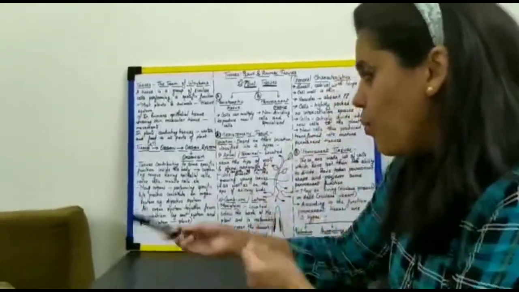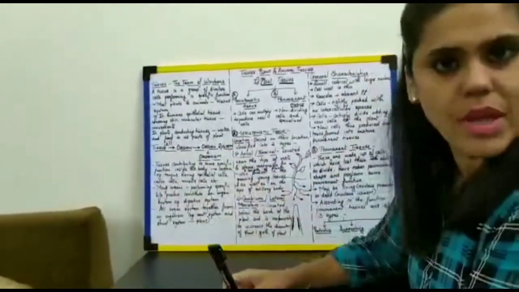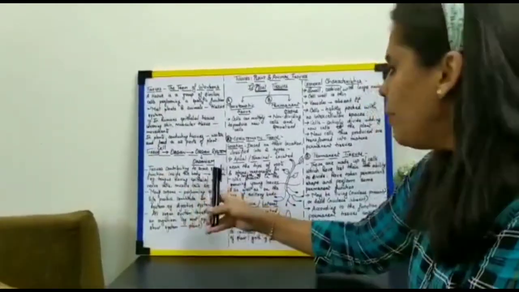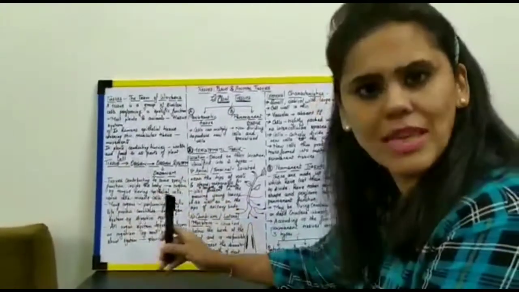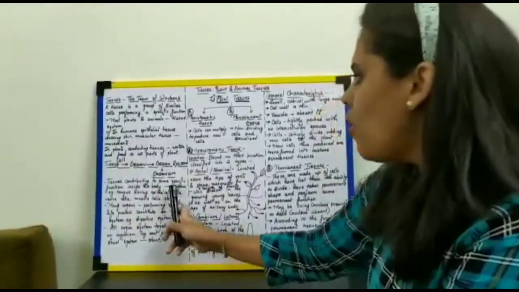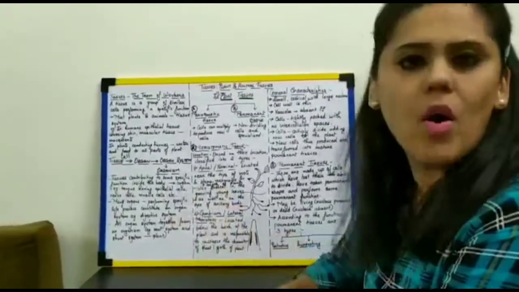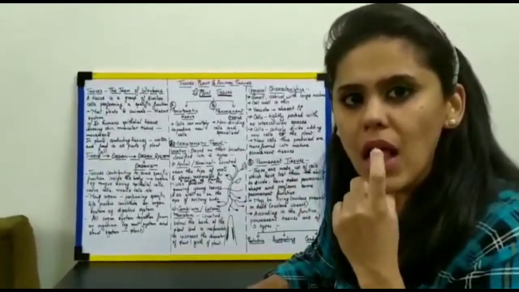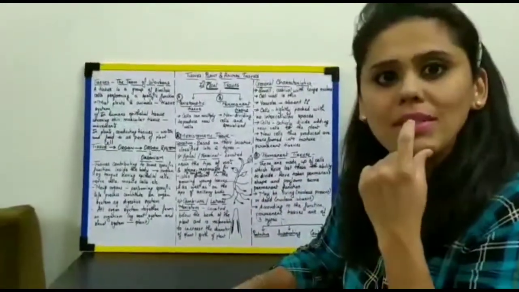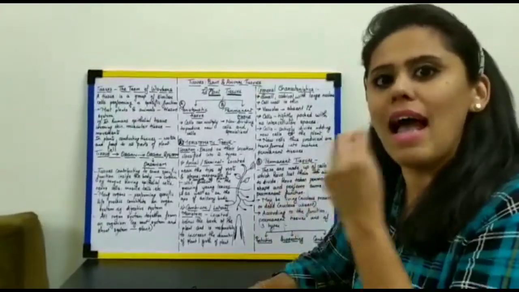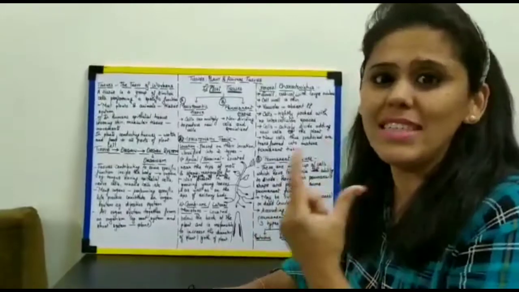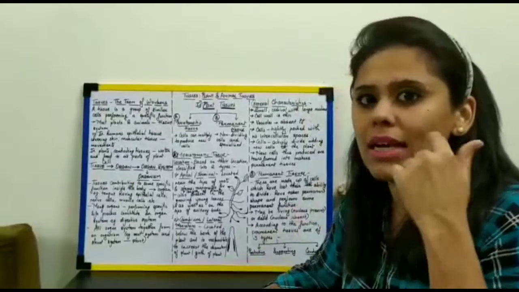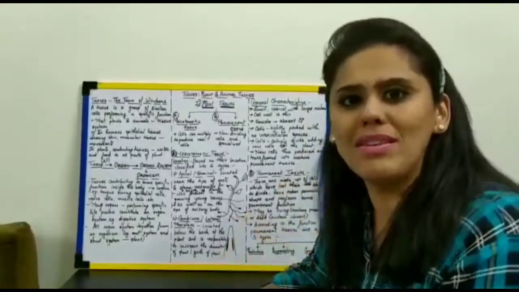Now, what is an organ? When all the tissues combine together and perform a specific function inside the body, what do they form? They form a particular organ. Now I give a common example: the tongue. The tongue has muscle cells, muscular tissue. It has nervous tissue. Apart from that, it has the external covering, that is the epithelial tissue.